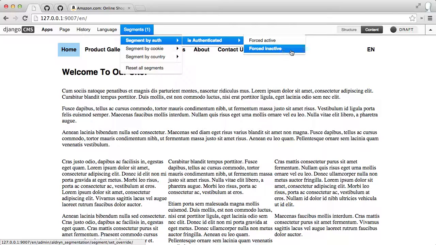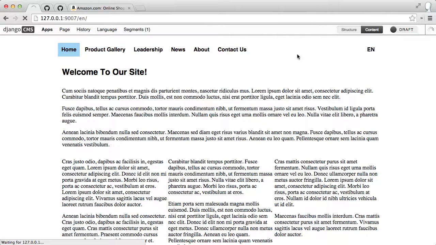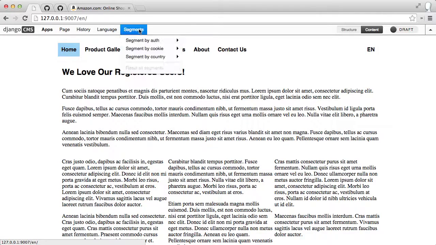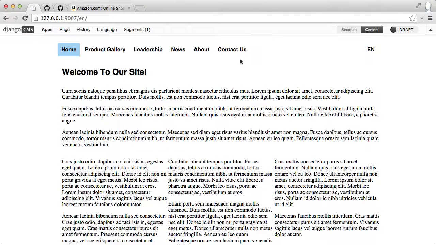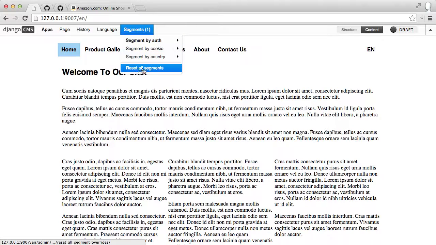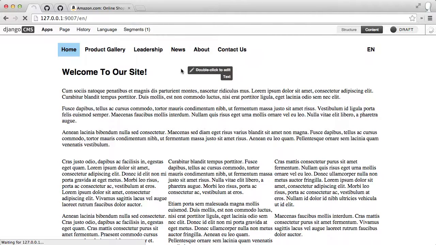One is I can click it again and it will clear it. So now I'm back to the native state, which is showing authenticated users content. The other way I could do it is by going to this reset down here, and I'm going to go ahead and set the override again, and then I'm just going to show you can reset all segments, and that will just turn off any overrides so that you can start over.